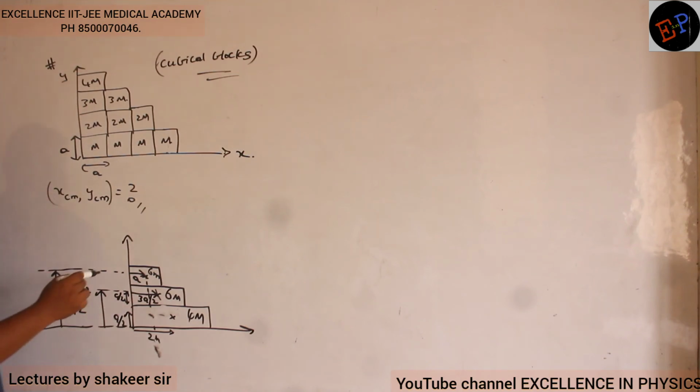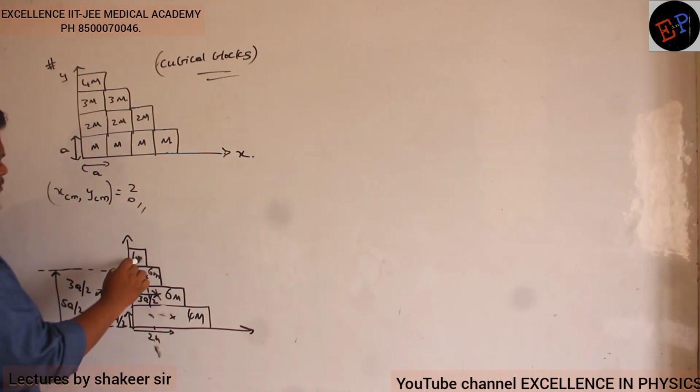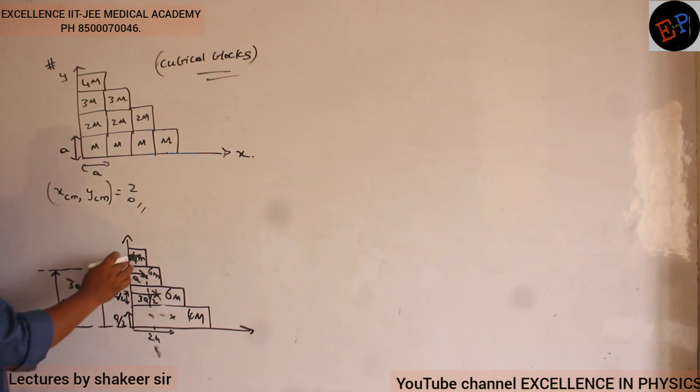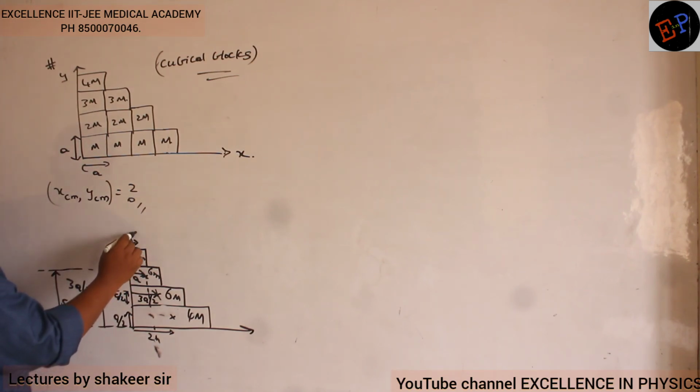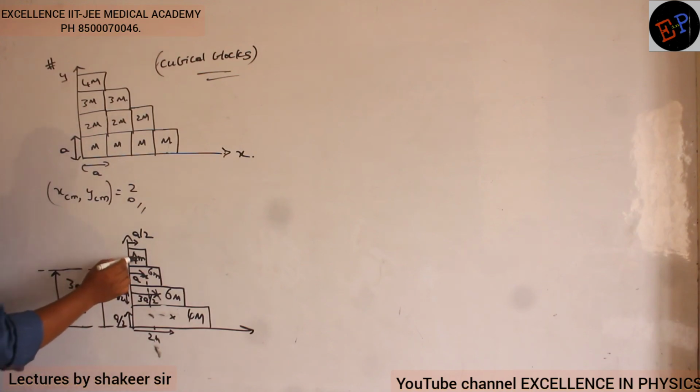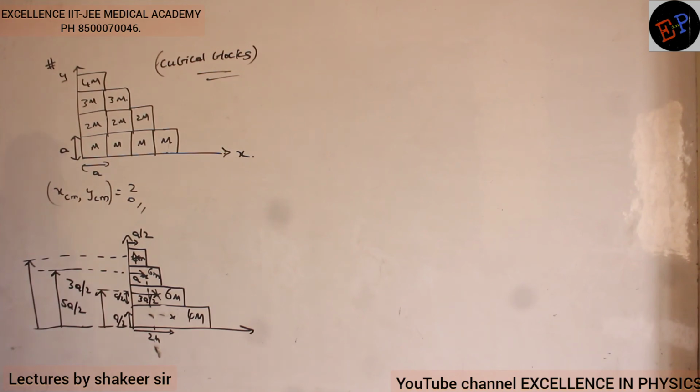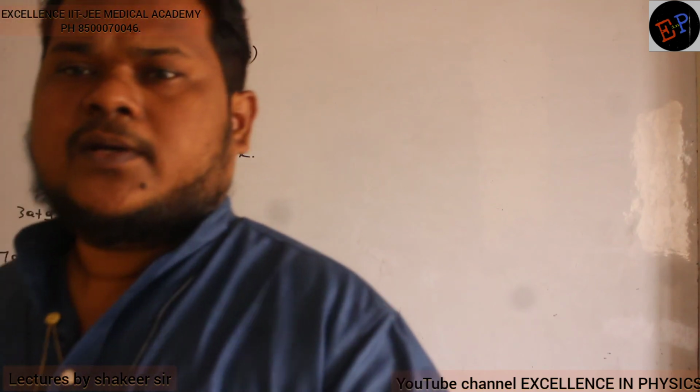Next you take mass of 4m. So this is a body of mass 4m. Understood, no? Now its center of mass will be again at a by 2 on the x-axis. And on the y-axis it will be presented at which distance? It will be presented this much of distance. So what is the total distance? A plus a plus a plus a by 2. Clear, no? So 3a plus a by 2, so 7a divided by 2. That is the position of center of mass of 4m on the y-axis. Are you able to see this one? Clear now? Come on, now can't you apply the equation?